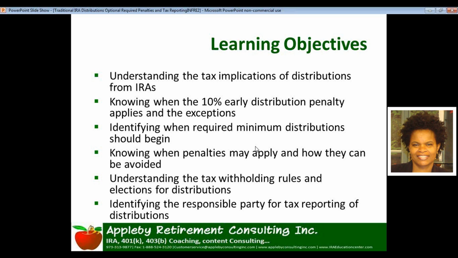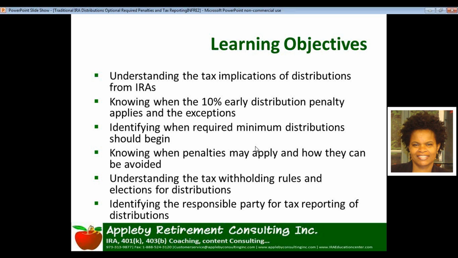By the end of the session, we're hoping that you'll learn a couple of things, including understanding the tax implication of distributions from IRAs. I think most people are aware of the fact that distributions are treated as ordinary income, but sometimes the exceptions are overlooked. For instance, are there instances when distributions are in fact not taxable? And if so, how do you work with your clients to make sure that they do not pay income tax on those distributions that should be tax-free?